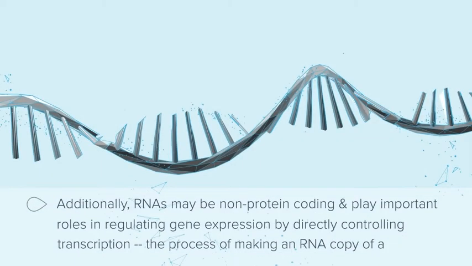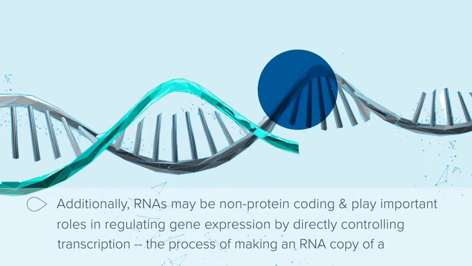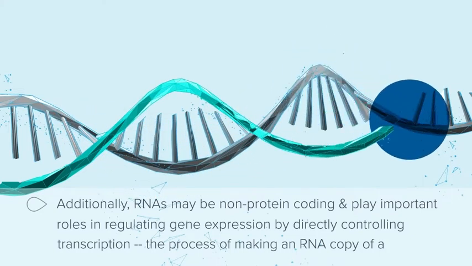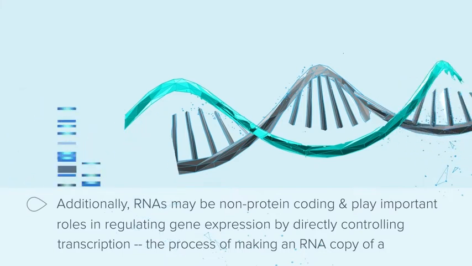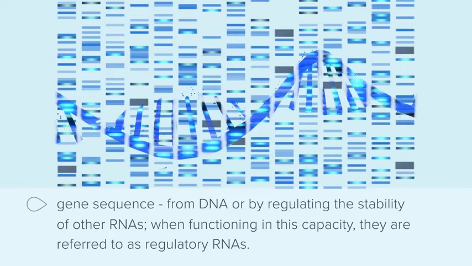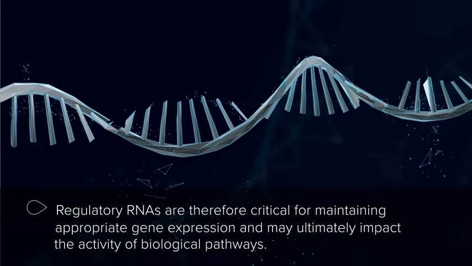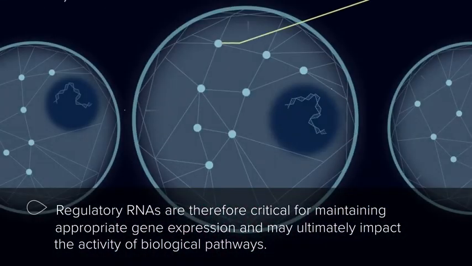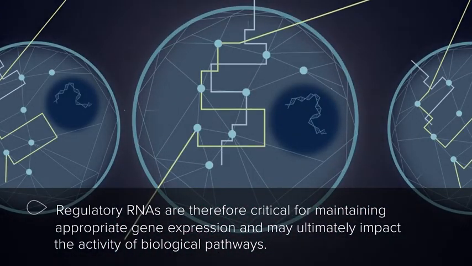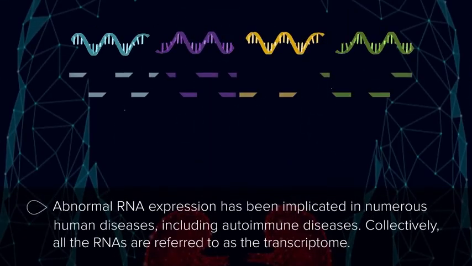Additionally, RNAs may be non-protein coding and play important roles in regulating gene expression by directly controlling transcription, the process of making an RNA copy of a gene sequence from DNA, or by regulating the stability of other RNAs. When functioning in this capacity, they are referred to as regulatory RNAs. Regulatory RNAs are therefore critical for maintaining appropriate gene expression and may ultimately impact the activity of biological pathways.